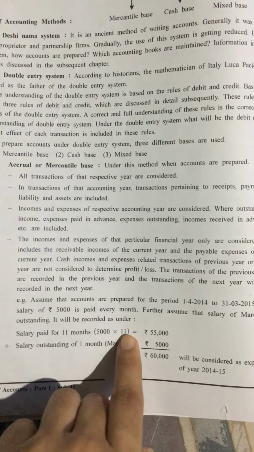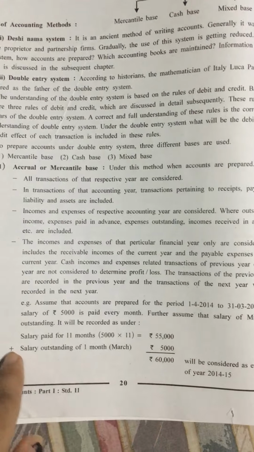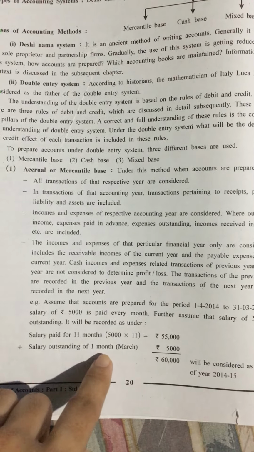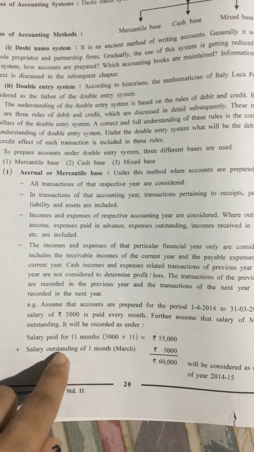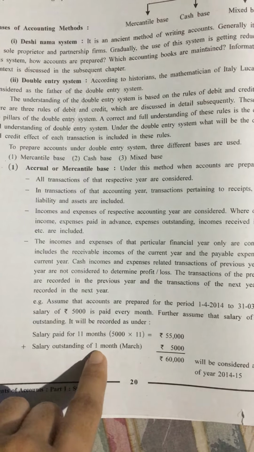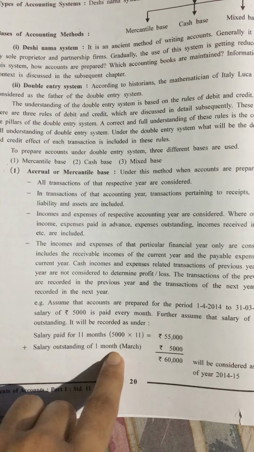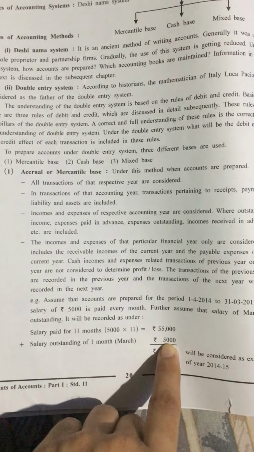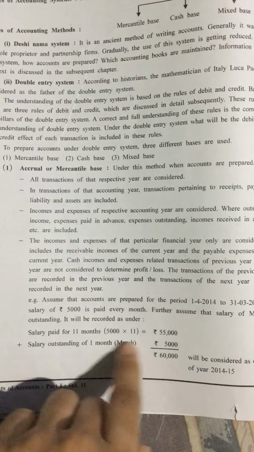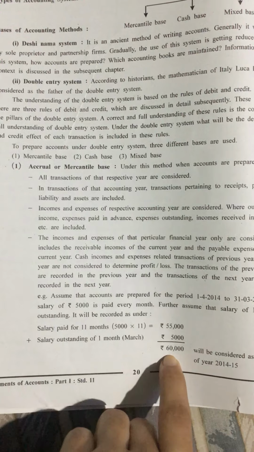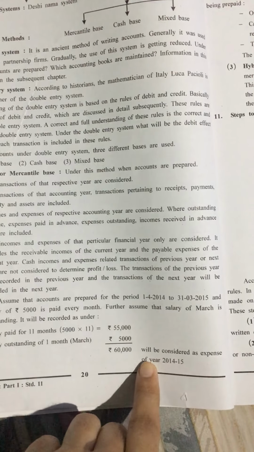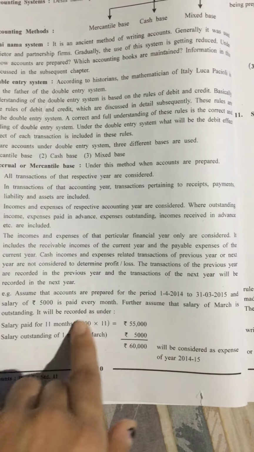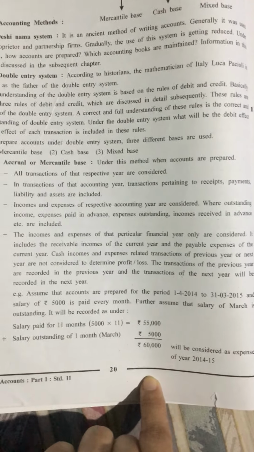So 5,000 into 11 is 55,000 plus salary outstanding of 1 month, because the salary for March is not paid, so it becomes outstanding. That was 5,000, because every month 5,000 salary was paid. So the total of 60,000 will be considered as expense of the year 2014-15. So this is how it would be recorded in the books of account.